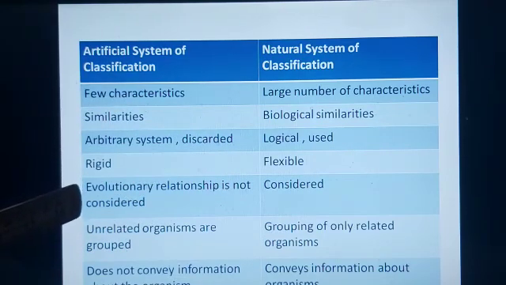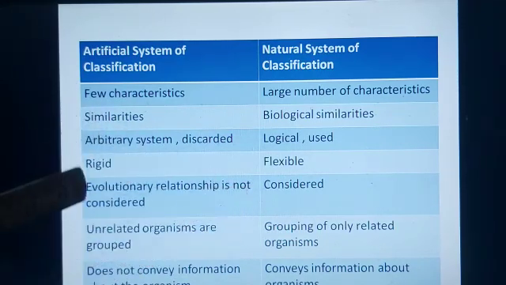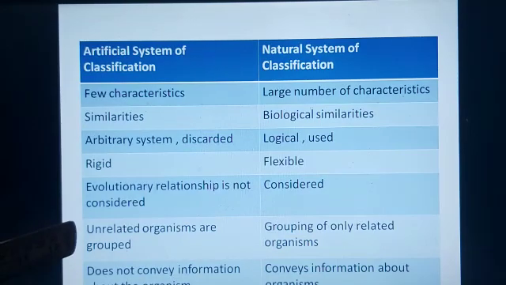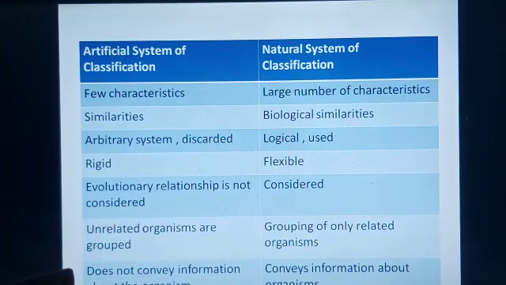Here, evolutionary relationship is not given any kind of importance or consideration. Here, evolutionary relationship is also considered. Unrelated organisms are grouped in the artificial system, whereas only related organisms are put in a particular group in the natural system. The artificial system does not convey information about the organism, but here when you study one organism in a particular group, you will get pretty good information about which kind of organisms we are studying. So this is the difference between the artificial and natural system of classification.